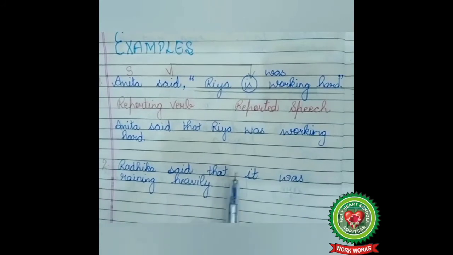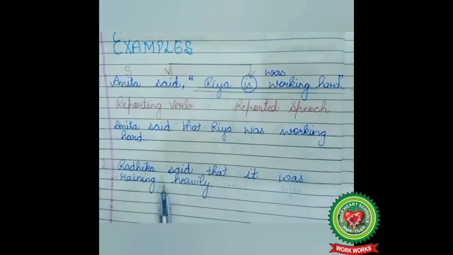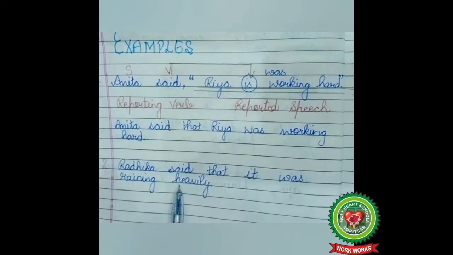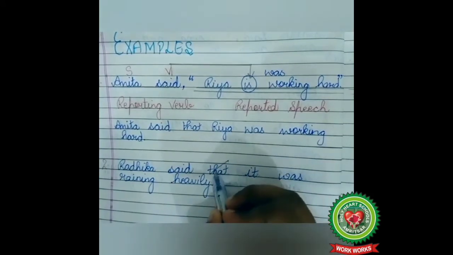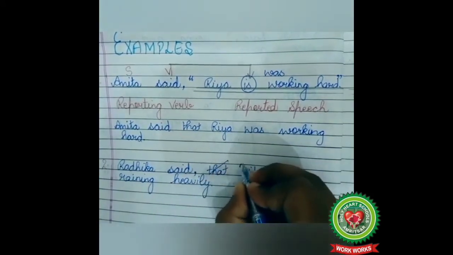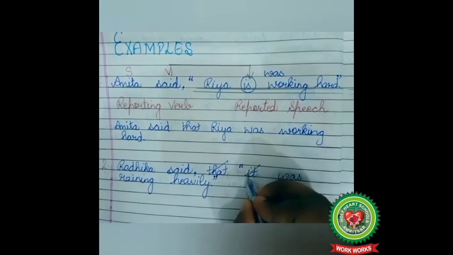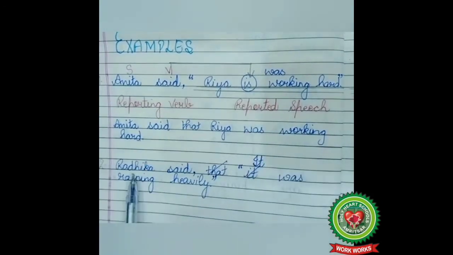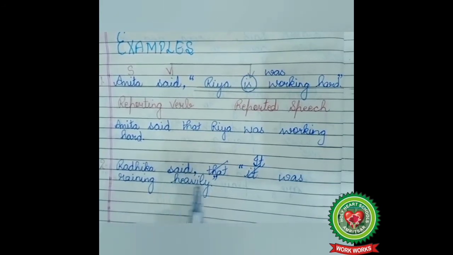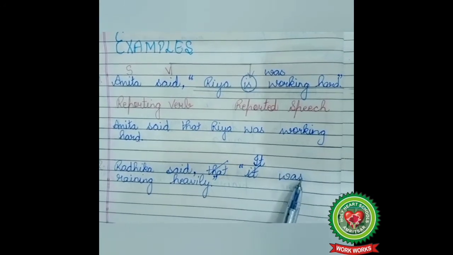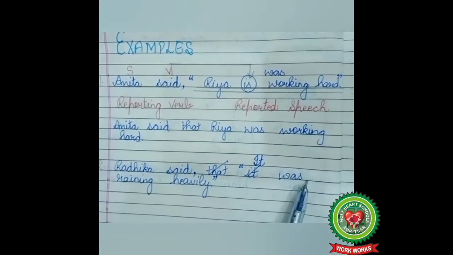Okay children, let's move on to the next example. Radhika said that it was raining heavily. Children, this is indirect speech and we have to change it into direct speech. While changing into direct speech, we cut the word that and we put a comma, inverted commas. And here our first letter will be capital. Radhika said, children, you can see here our reporting verb is in past tense. So we can assume that earlier we had changed the tense of the reported speech. So now we will reverse the rule. Past continuous tense will change into present continuous tense.